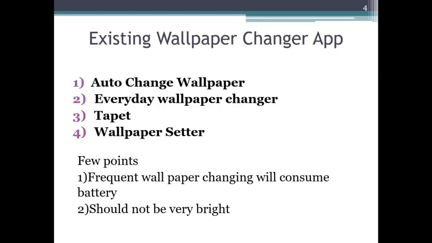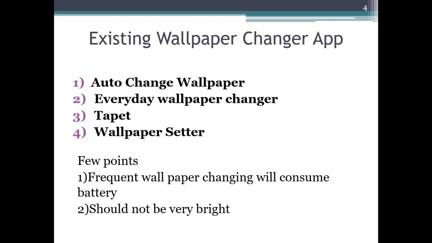30 seconds. Now there are a lot of wallpaper changer apps available in the Play Store. If you see a few examples, you can verify how exactly they work. One is Auto Change Wallpaper. Everyday Wallpaper Changer is there. Tapet is one among them, and Wallpaper Setter. In Wallpaper Setter, you can set an hourly, daily, or weekly basis to change the wallpapers. Like this, different wallpaper changing apps are available in the Play Store.